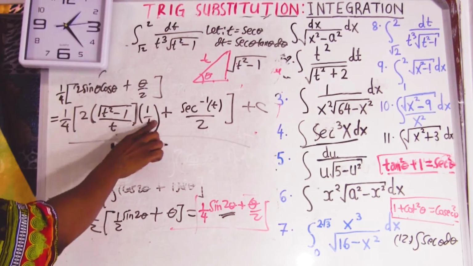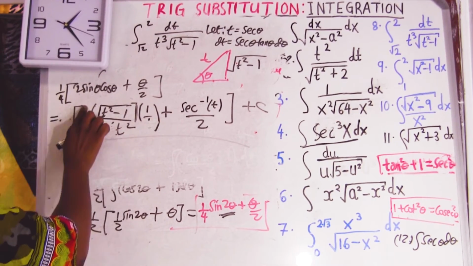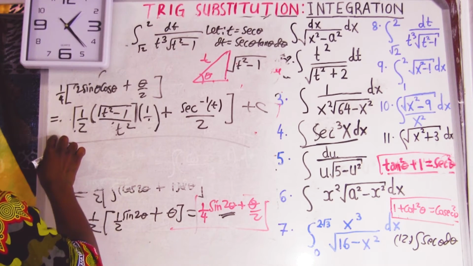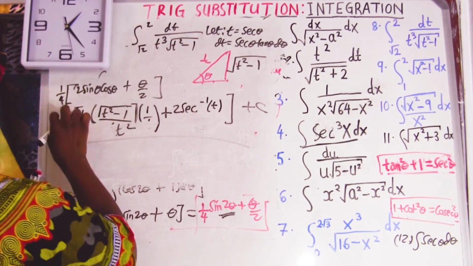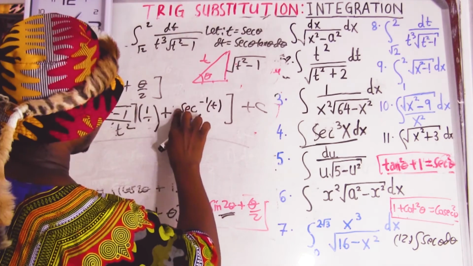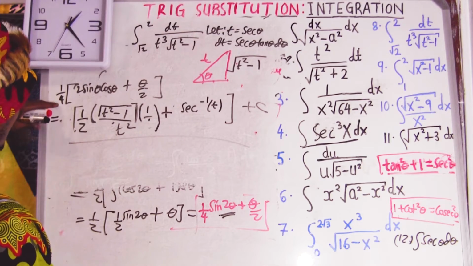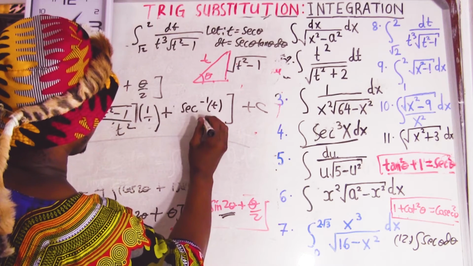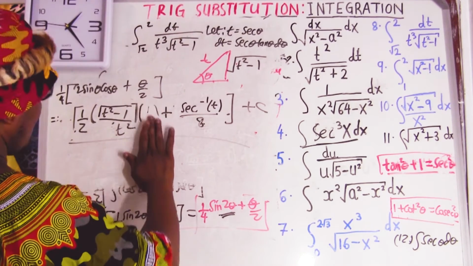Then if you want, you can just say this is t squared. If you want, it's just a matter of simplification. This and this is going to give us, if you multiply in, only 1/2. And then when you multiply into 4, right? I think it was 4, yeah. It was 4. It's going to be each one 1 over 4. Yeah, 1 over 4 multiplied by this is going to be 1 over 8. Sorry. Okay, cool. So we're done, except this t squared, but I believe you understand how it goes down.